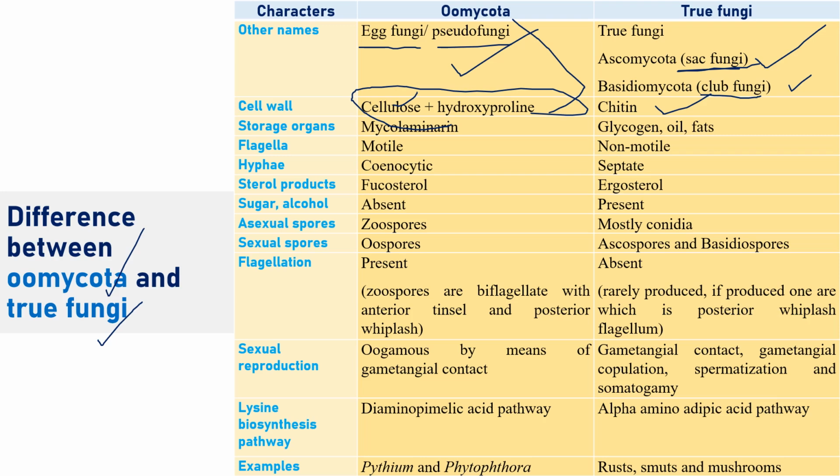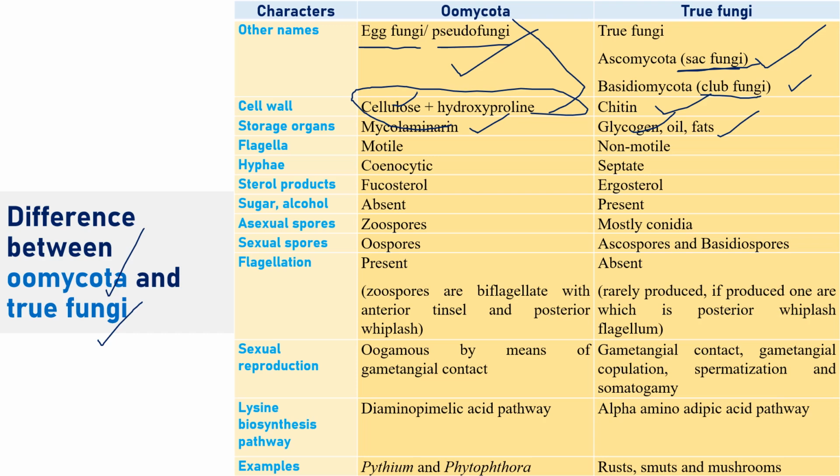Okay. And the food storage organ is in the form of mycolaminarin, whereas in true fungi the reserve food material is in the form of glycogen or oils or fats. Like humans have adipose tissue, fungi also have food storage products: in Oomycota in the form of mycolaminarin, whereas in true fungi glycogen and oils or fats.